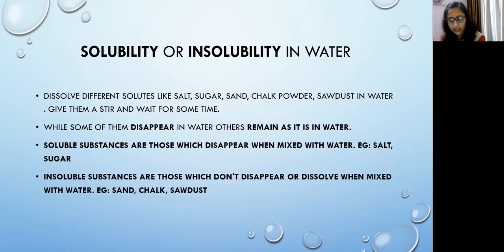So you can write the examples. Soluble liquids in water: you can write milk, lemon juice, etc. Insoluble liquids: groundnut oil, mustard oil, etc., kerosene, petrol. Then soluble gases: oxygen and carbon dioxide. Insoluble gases: nitrogen and methane gas, which is also known as marsh gas.